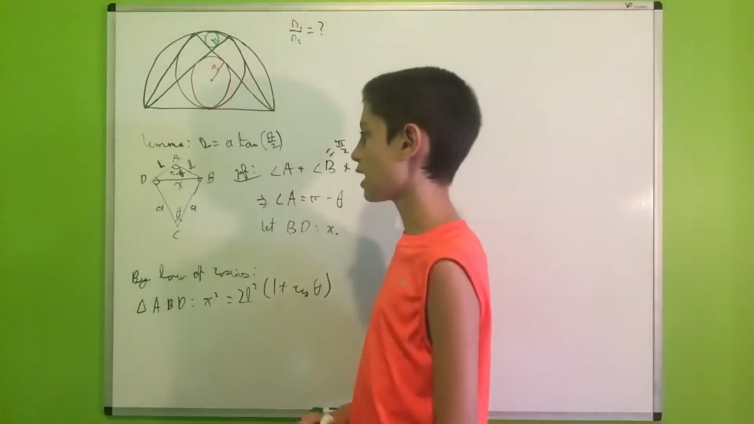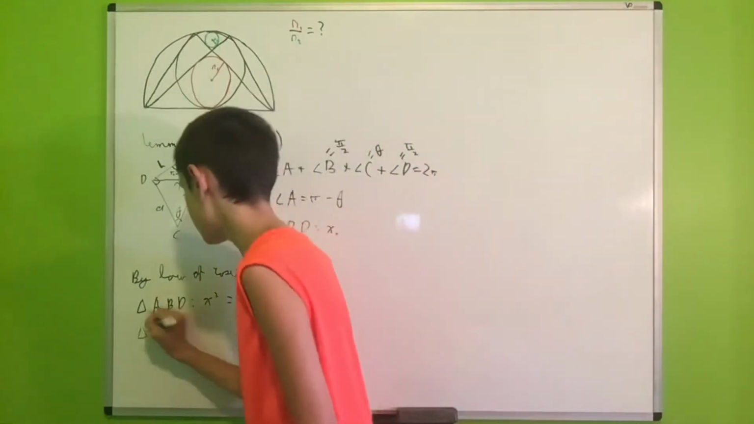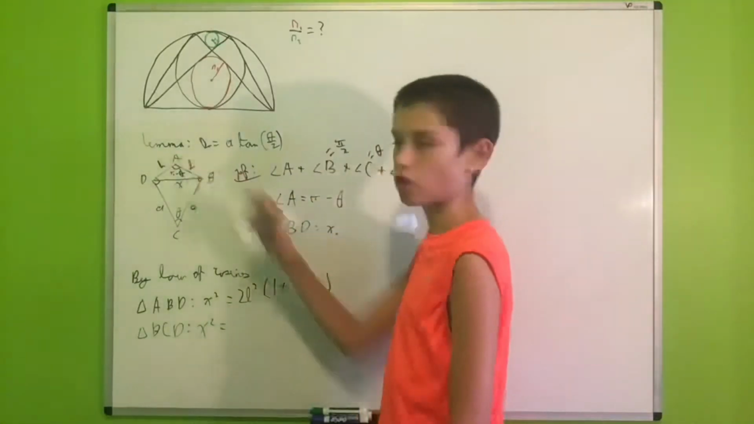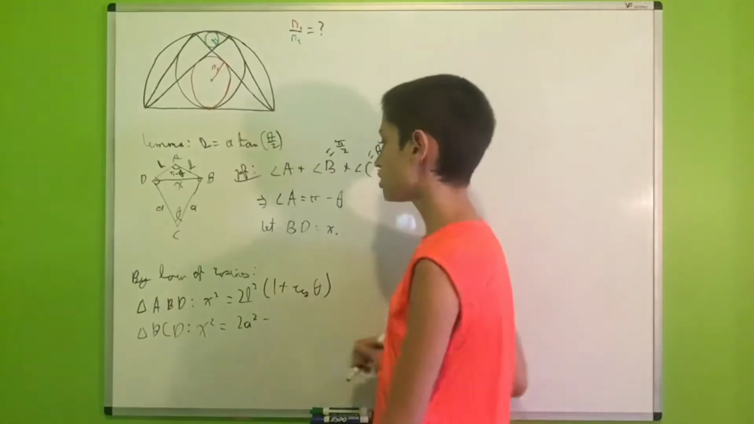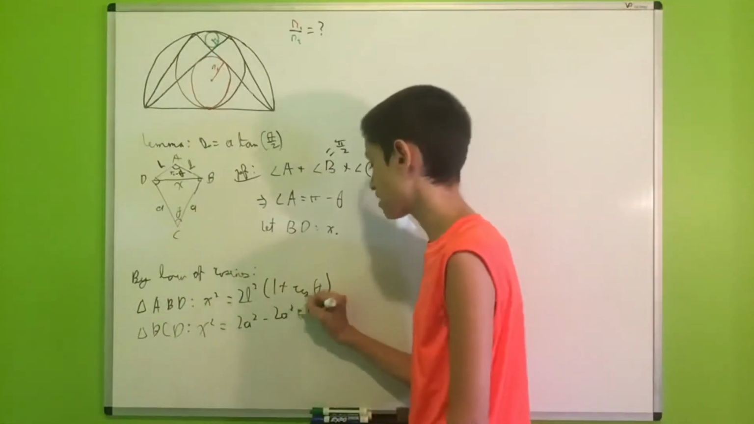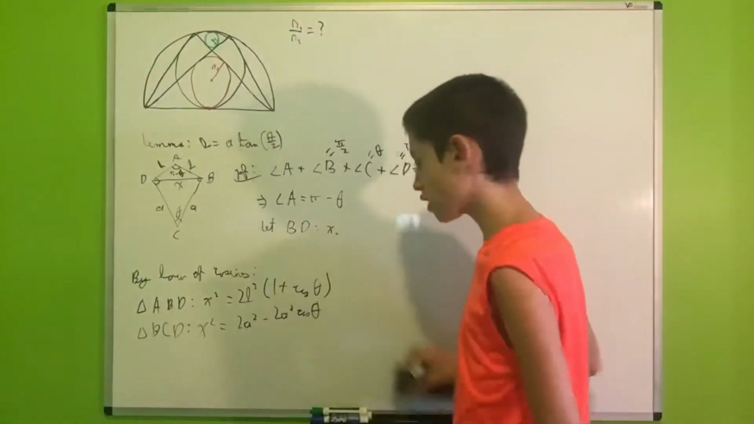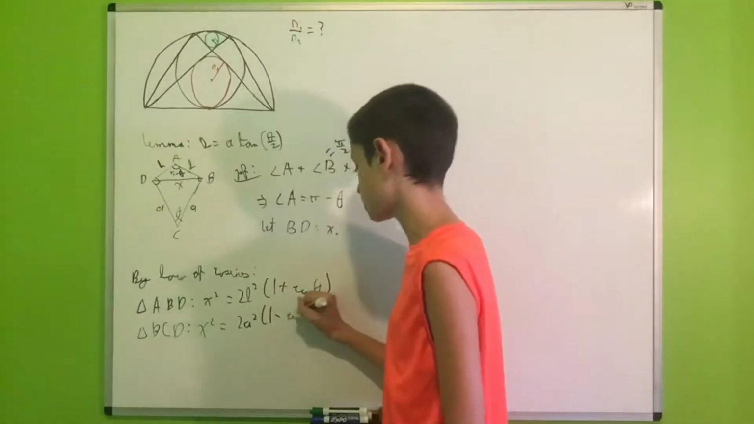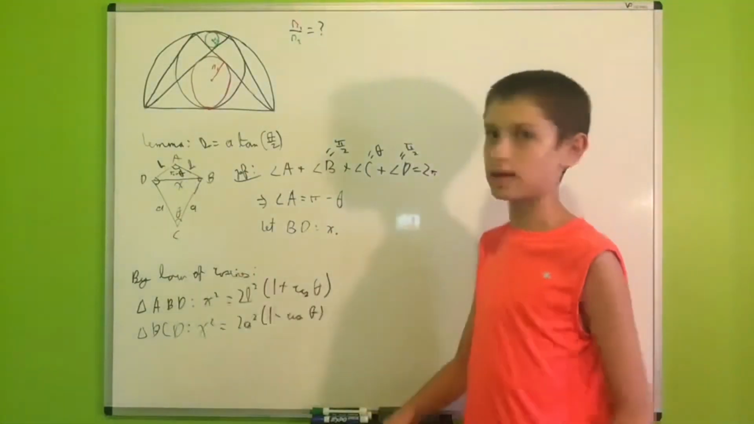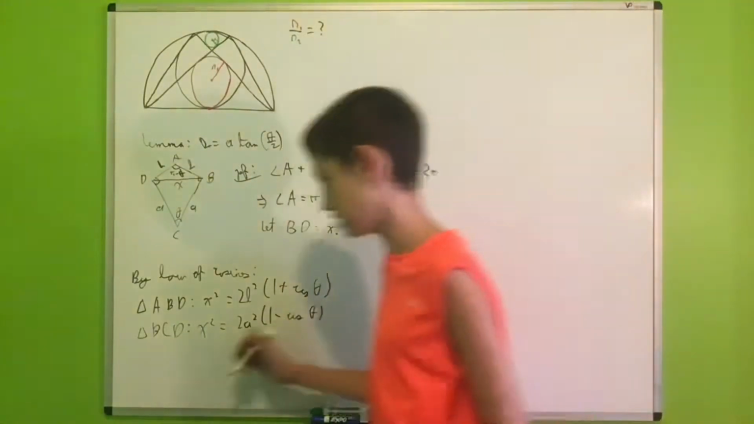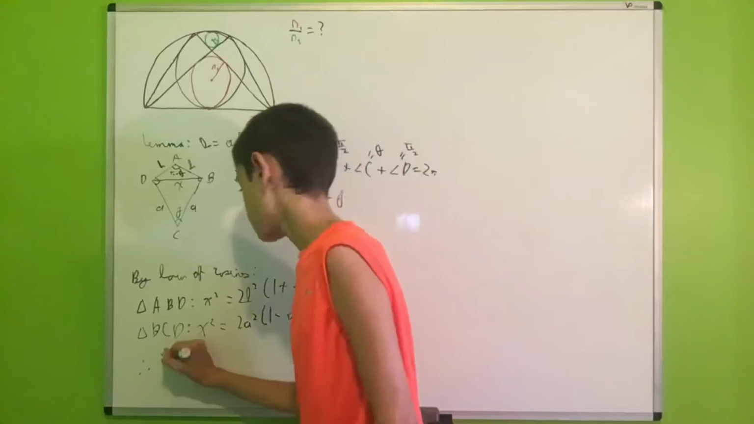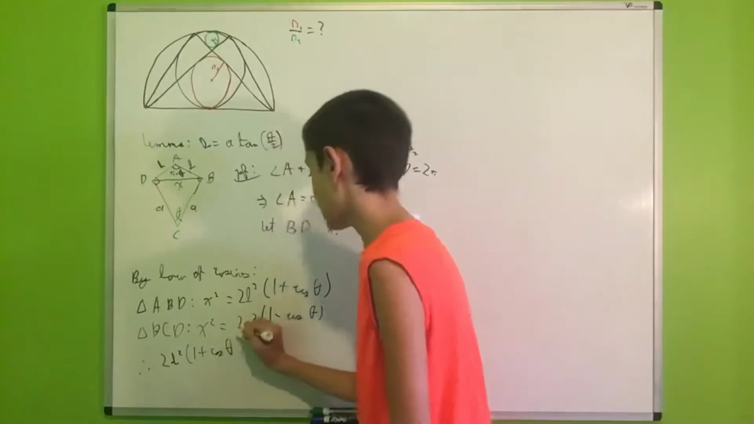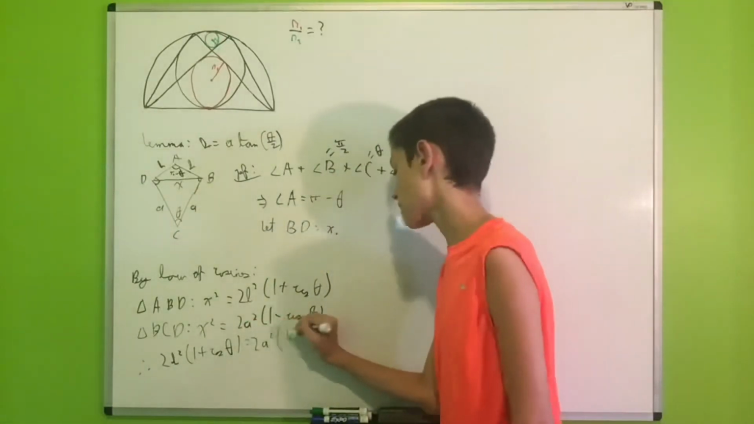And now, if we apply that same law on triangle BCD, we get that x squared is equal to a squared plus a squared, which is 2a squared, minus 2a squared cosine theta. But then, as we did earlier, I would like to factor out a 2a squared to give us 2a squared times the quantity 1 minus cosine theta. And now we have two equivalent expressions for x squared, which we can set equal to each other. So this gave us that 2b squared times 1 plus cosine theta is equal to 2a squared times 1 minus cosine theta.